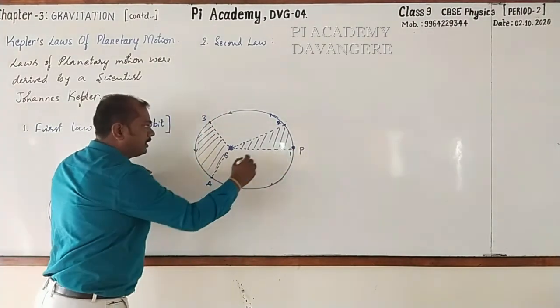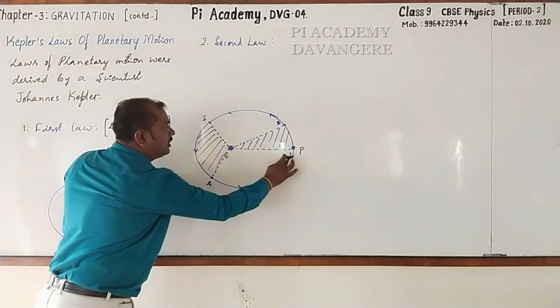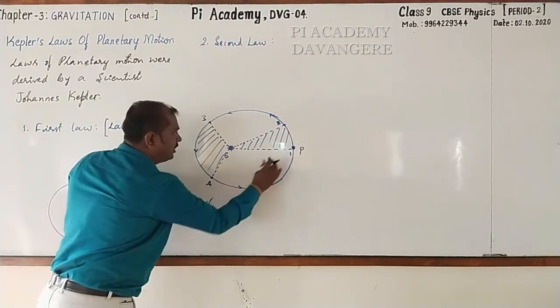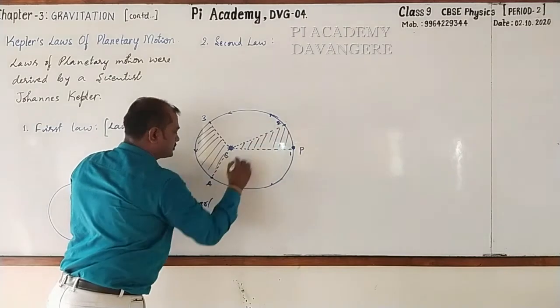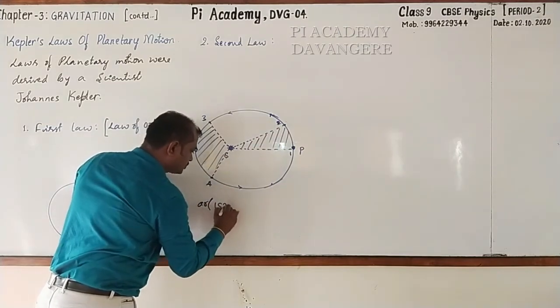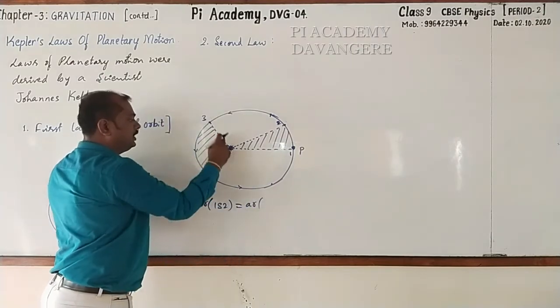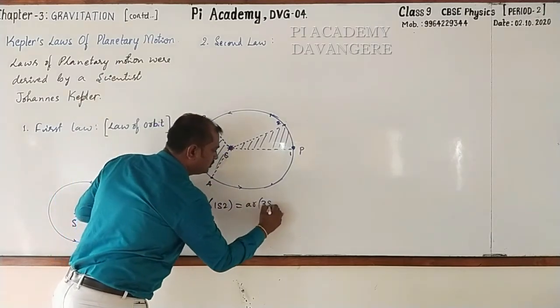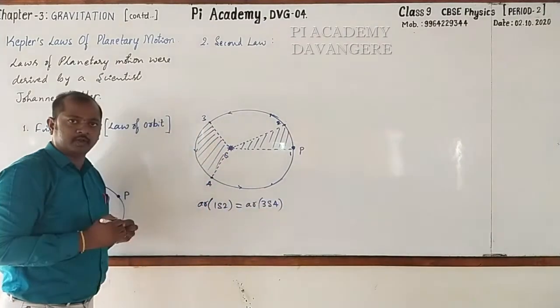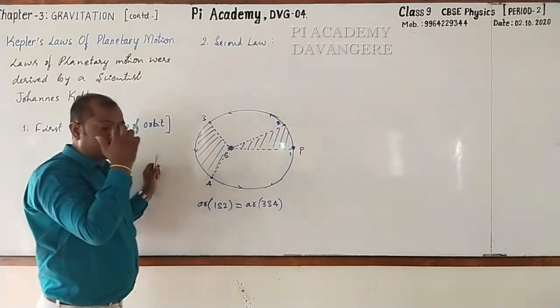Followed. Here I write area of 1s2 is equal to area of 3s4. Followed. These two areas will be equal.